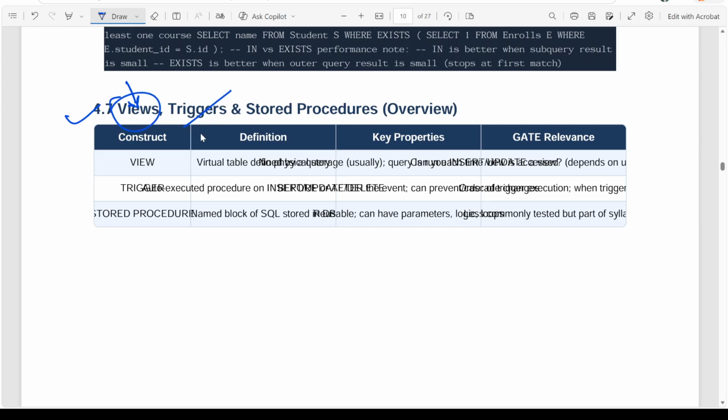Triggers fire on a particular operation, on insert, on update, all these things. A stored procedure is used when we write mathematical formulas in the queries and a lot of formulas are involved, then we write it in procedure form, so that we don't have to repeat it. It's like functions.